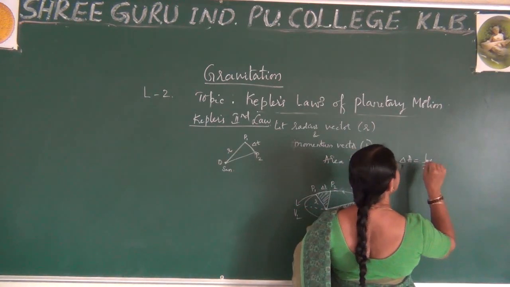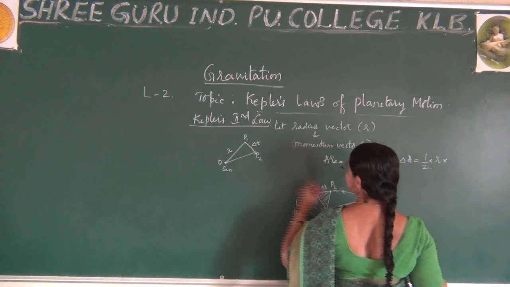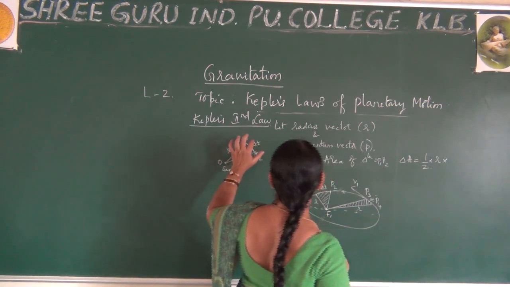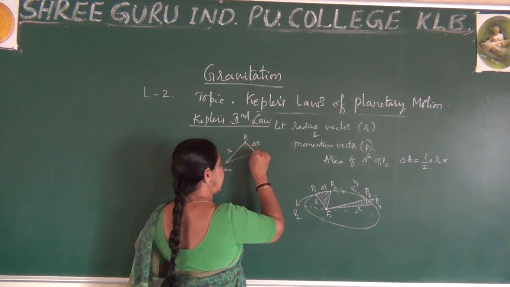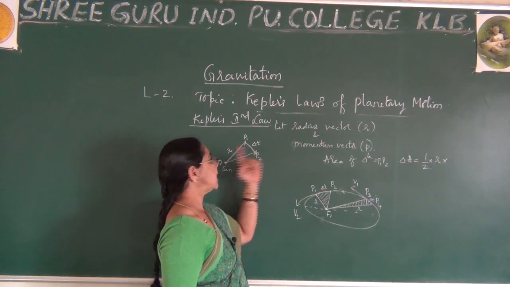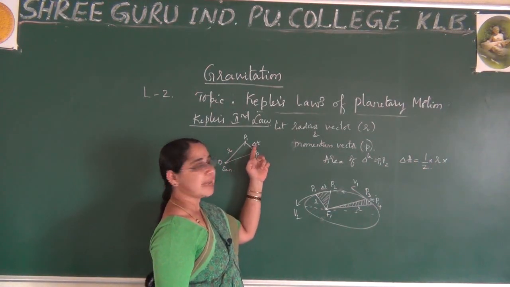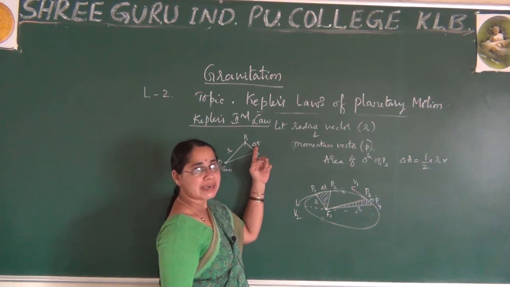That base is nothing but r. What is this height? This is the distance we have to calculate here. But here, time is given.